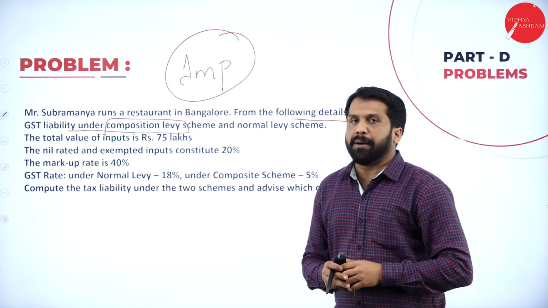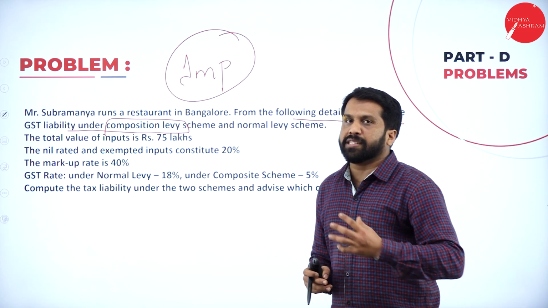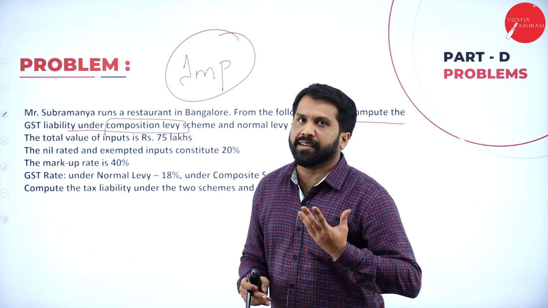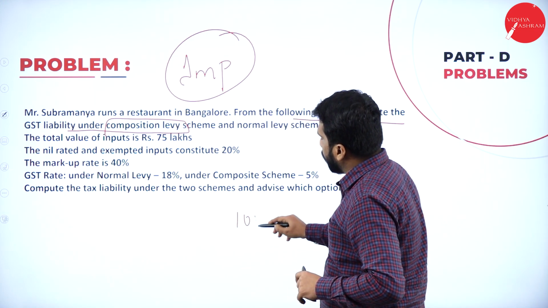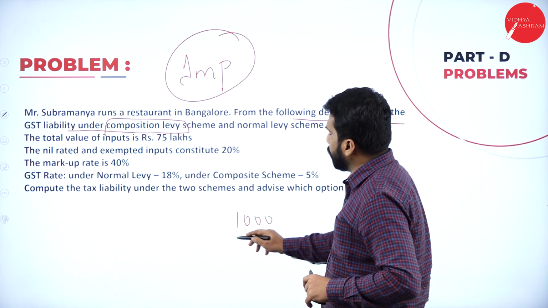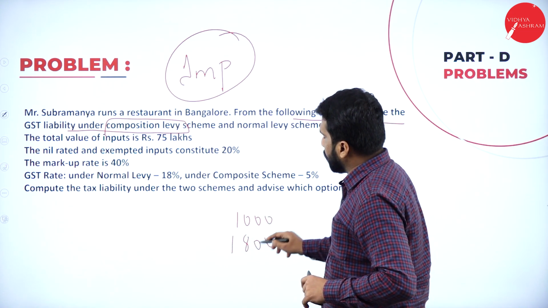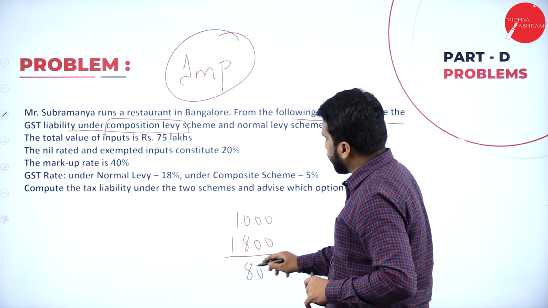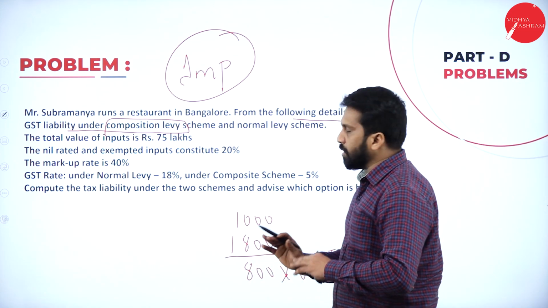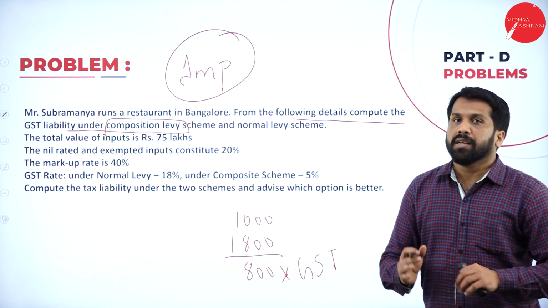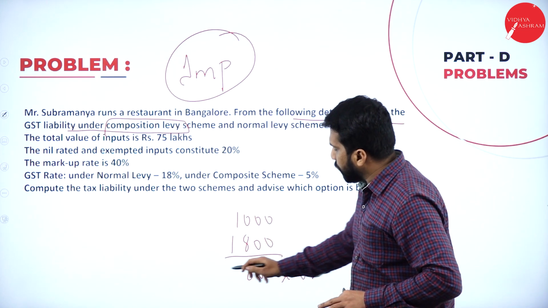Normal tax, how does it happen? You bought for 1,000, you sold for 1,800. What is your profit? 800, and on this you pay GST. That is the normal one. What is composition? In composition, we don't see the profit.